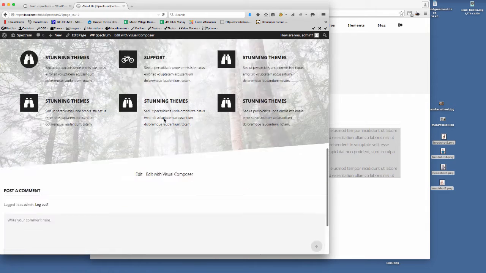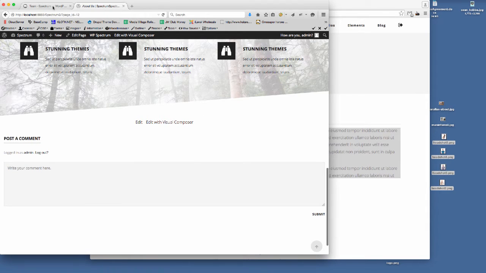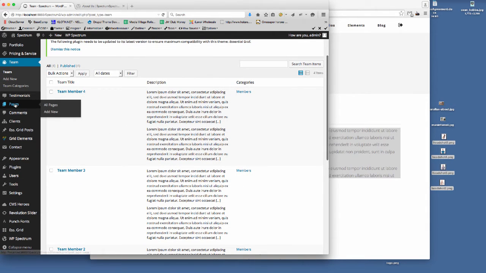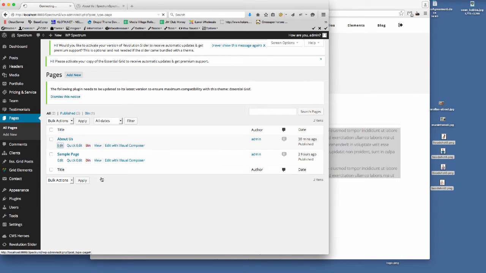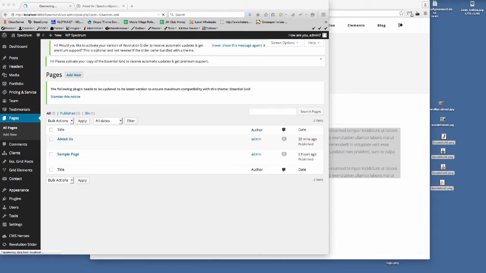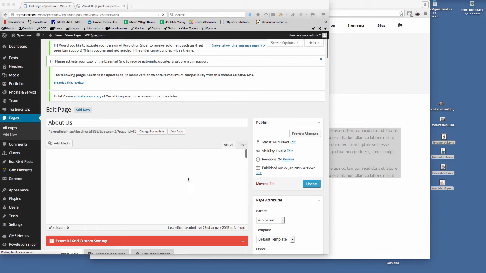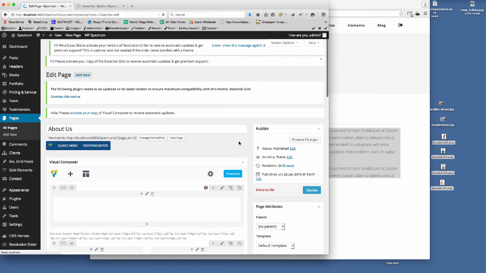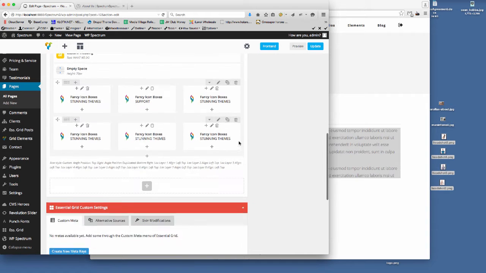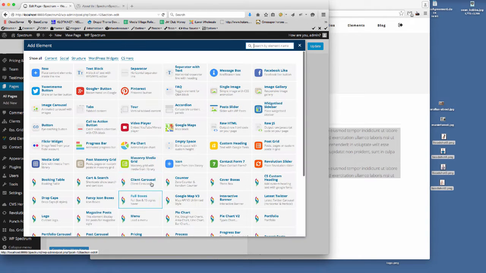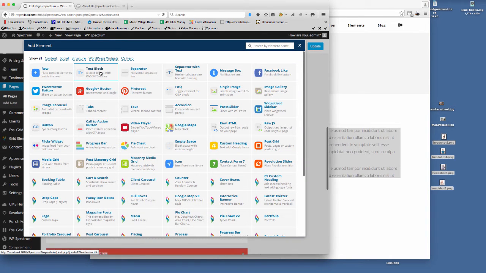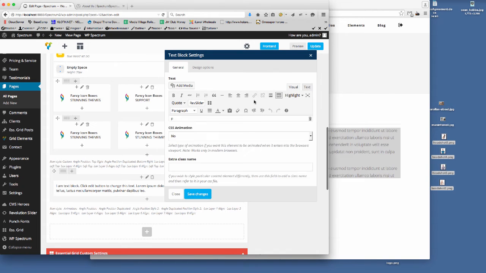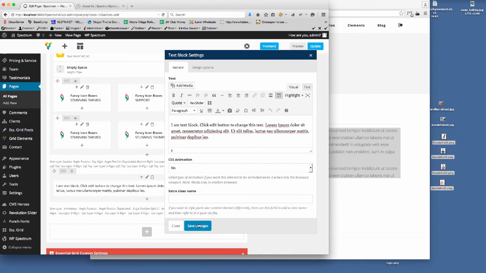So we now need to go back and start editing our page so we can put the Visual Composer element on there. So we'll go back to pages, and we're going to edit the About Us page. And then the next thing we need to do, as the page loads, is we need to add another row in here now. And we're going to put a text block in there. And we'll just save that for now.